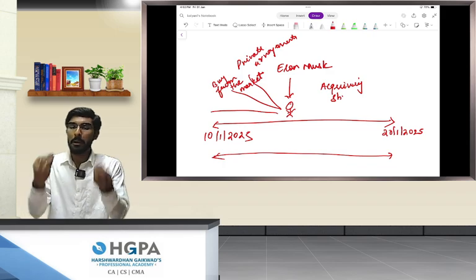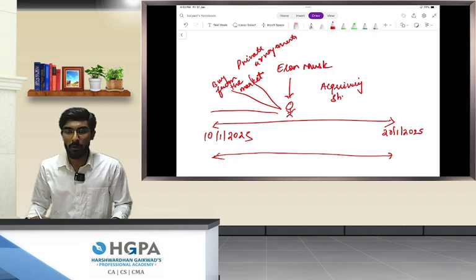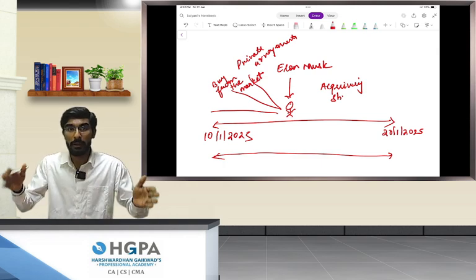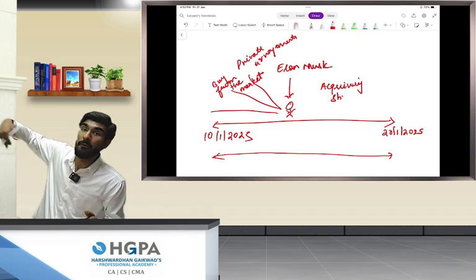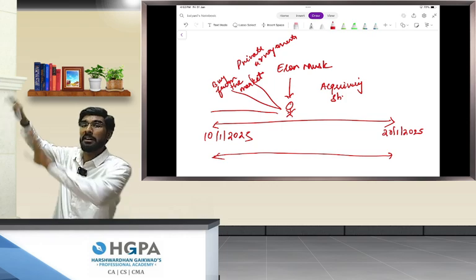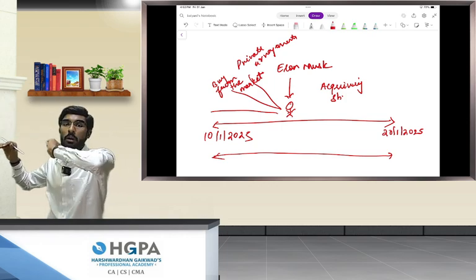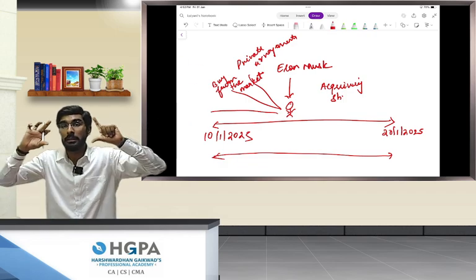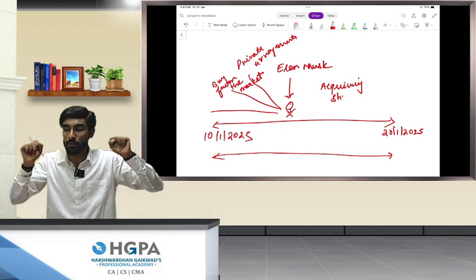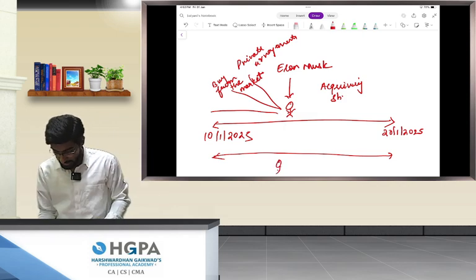So if I am acquiring shares through a voluntary open offer, I should only acquire shares under the offer period. Okay, only in case of offer period. I should not make any private arrangements whereby I am making some different arrangements with some private shareholders, promoters, or purchasing shares from the market, because that will be unfair to the people who are selling their shares through the offer period. Are you understanding?